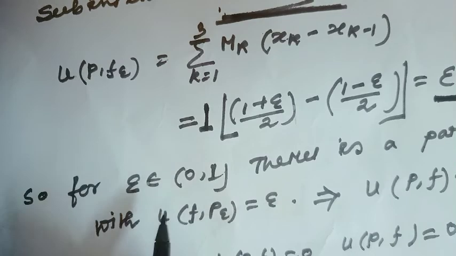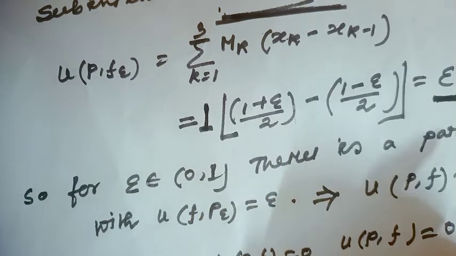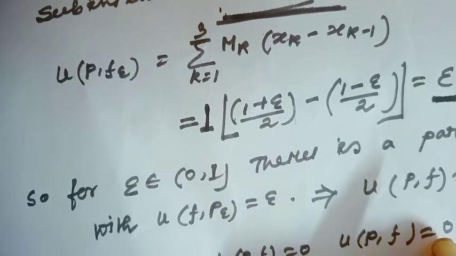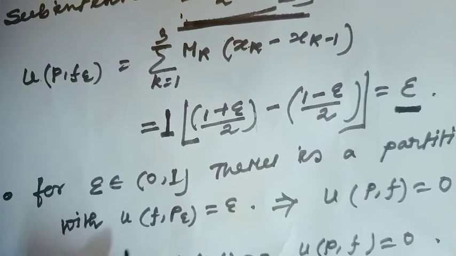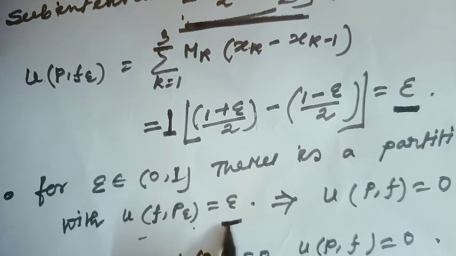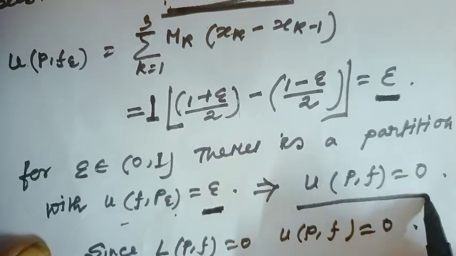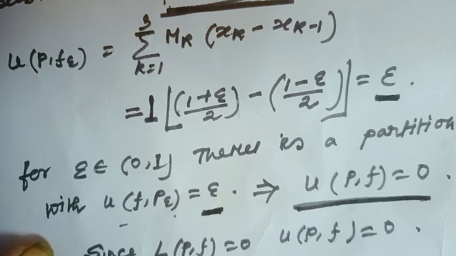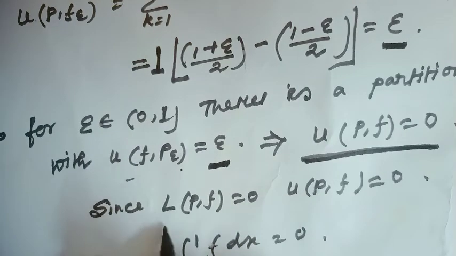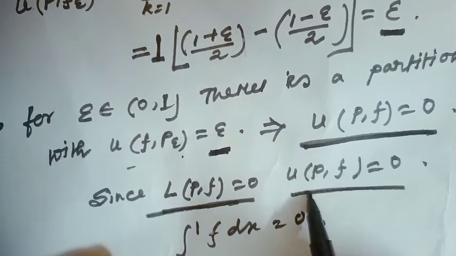So for any epsilon belonging to the open interval 0, 1, there is a partition P_epsilon with U(P_epsilon,f) equal to epsilon. And since epsilon is arbitrarily small, that means the upper integral equals 0. Therefore, I have got L(P,f) equal to 0 and U(P,f) equal to 0.